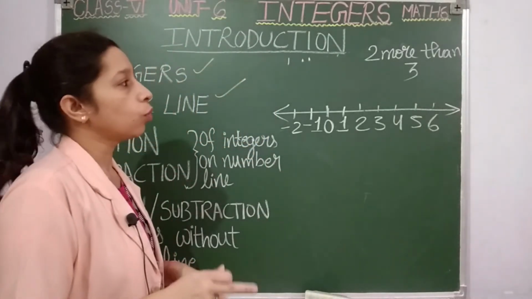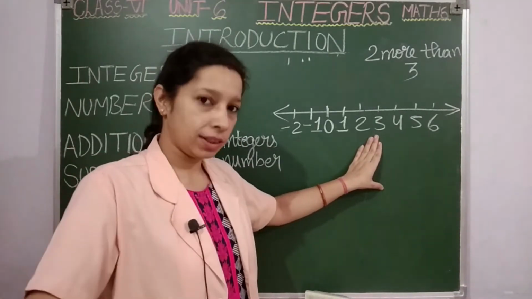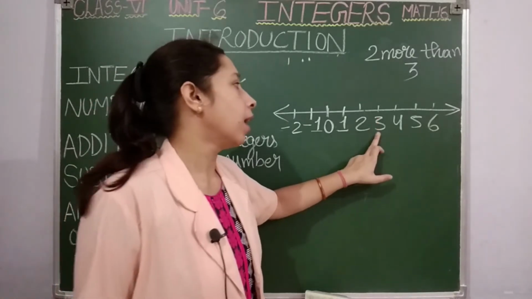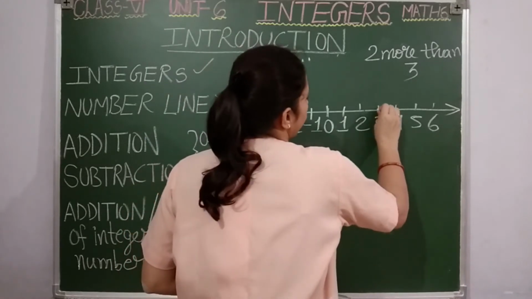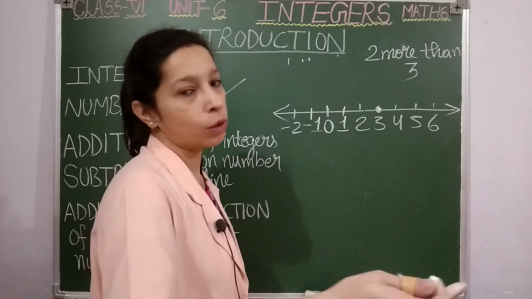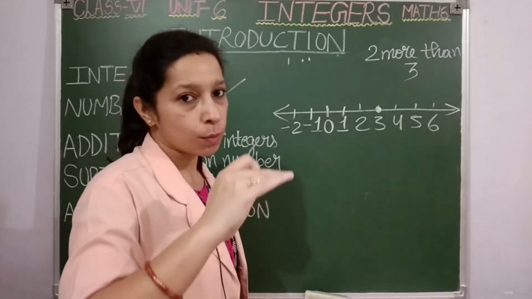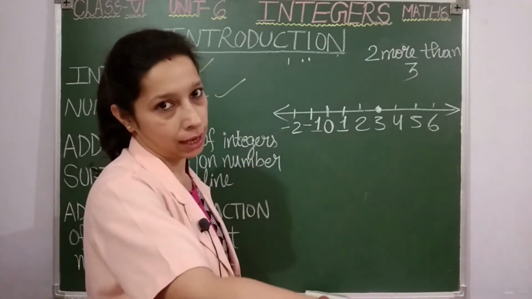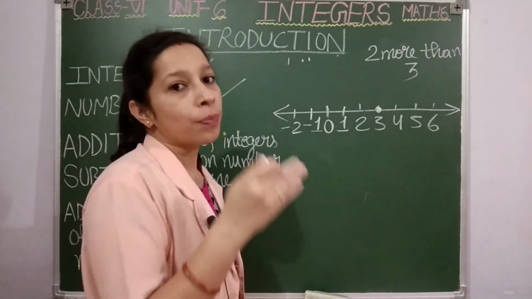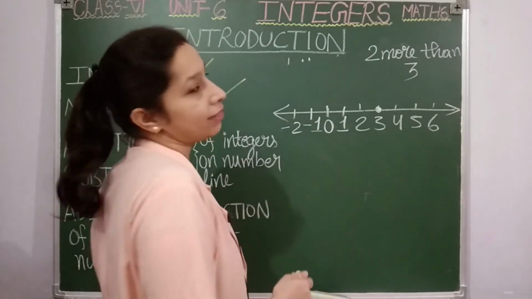So what are you going to do? First you have to take 3. That is what the question is saying, 2 more than 3, 3 से 2 ज़्यादा. So first we will reach 3. First we will indicate 3 here. Okay students, I am at 3 now. Now I have to take 2 more. 2 more means, always remember this students, more or plus means you have to move to the right on the number line. But if it is less or negative, then you have to come to the left side of the number line.